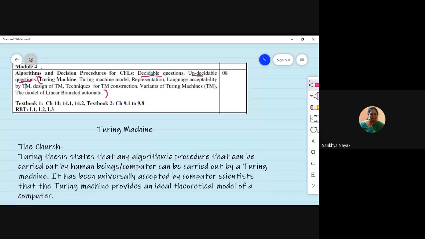So I'm not going to do this today. I'm going to upload this. So conversion from PDA to CFG, CFG to PDA, and decidable, undecidable questions. I will upload them. Give me just 2 days.